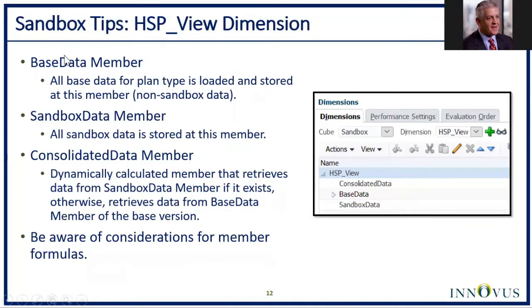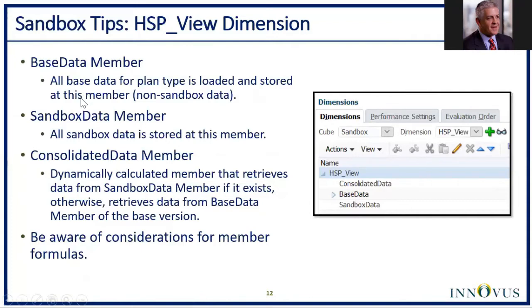Now, real quickly, I'm going to show you there's an HSP view dimension, as I mentioned, that gets created as well. Because I do actually get this question, what does HSP stand for? That's a throwback from the legacy Hyperion Solutions Planning, which was the original company that created Hyperion Planning. So Oracle never changed that, but that's what HSP stands for. There are 3 members created within the HSP view dimension, and what this dimension does is accommodate the ability to do reporting for both sandboxing and source members within the version dimension.